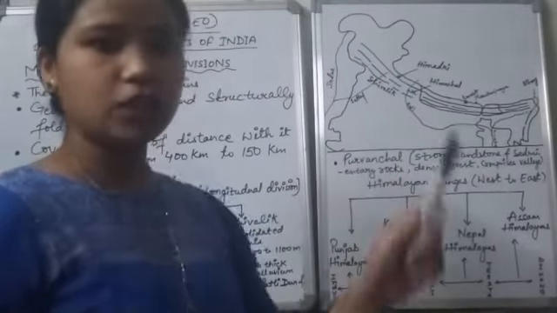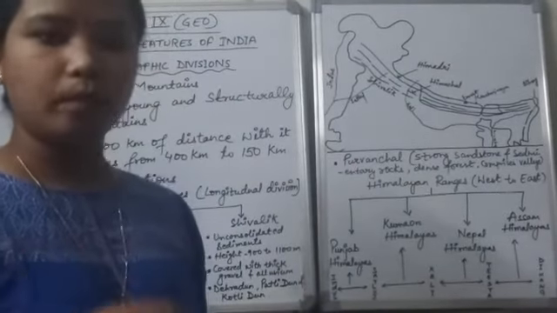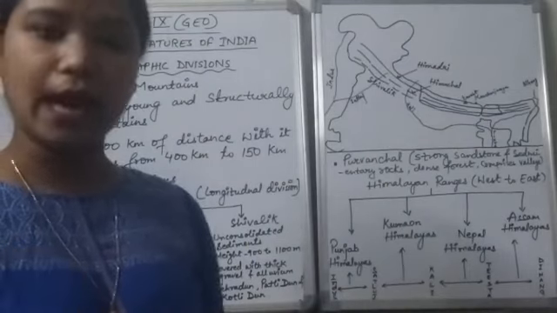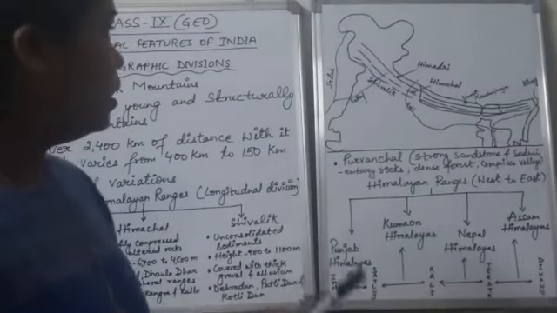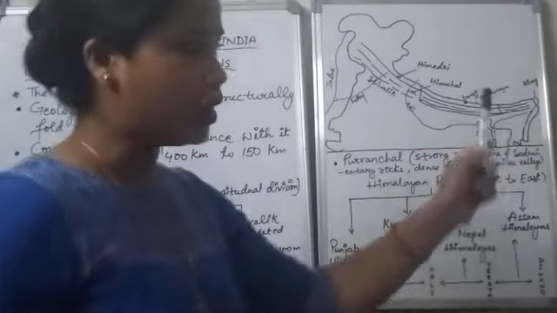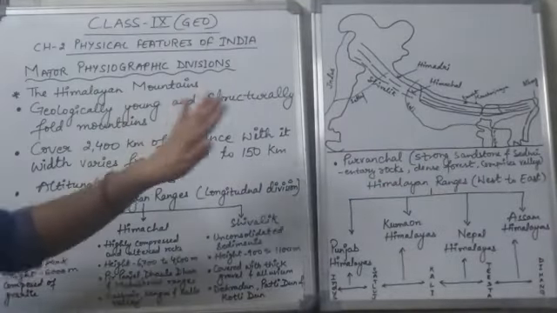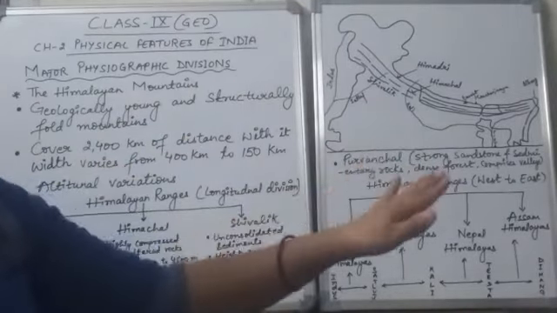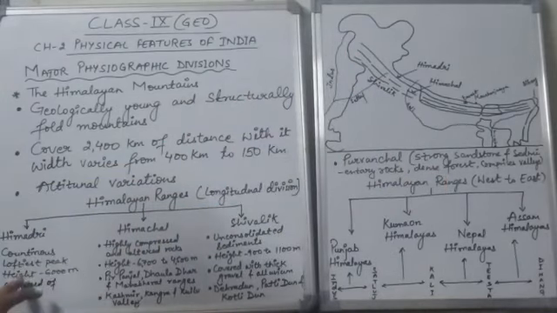Then we have Kanchenjunga, India's highest peak, which also lies in the same range. So that is why this Himalayan range has the loftiest mountains.